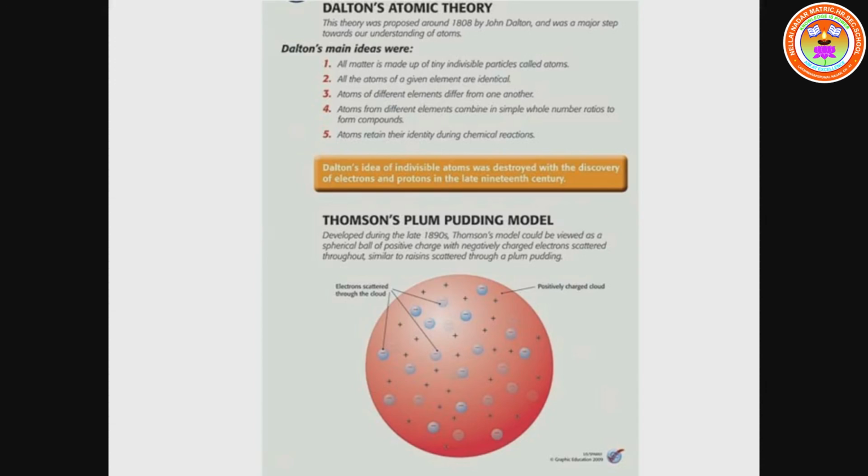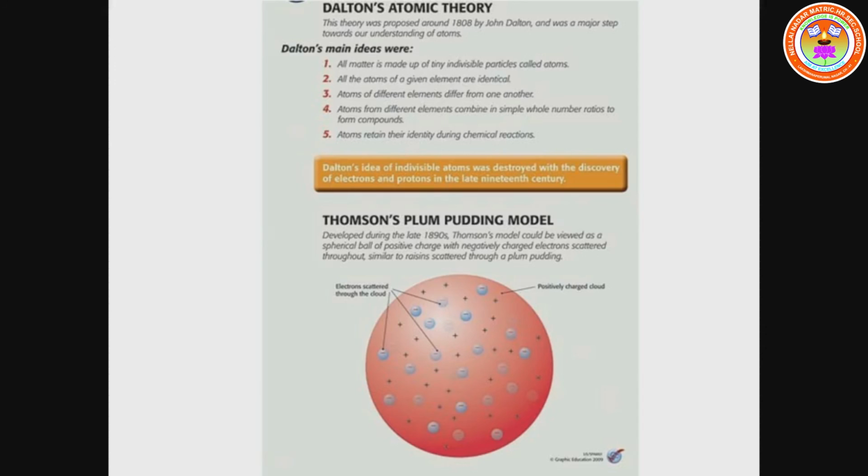According to his theory, the positive charge is equal to the negative charge. So the atom is electrically neutral. The atom as a whole does not have any resultant charge because it has an equal number of electrons and protons, negative and positive charge. So the net charge is 0.